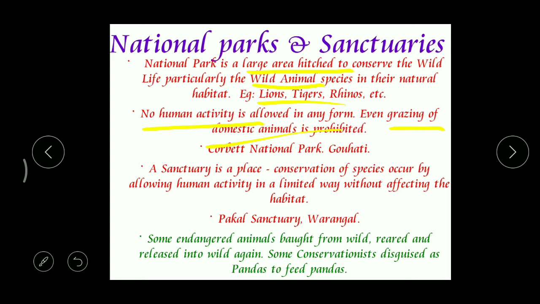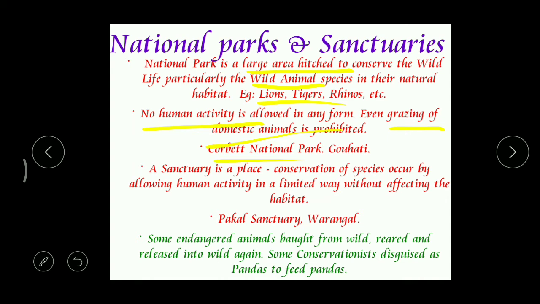Sometimes there are cows, buffaloes, like these animals. They go to the surrounding areas and they start grazing. Even such activities are completely prohibited. Correct. So there should be no disturbance to these animal species in national parks. Then only can the number of these animals be improved. Correct. So that's the meaning, and that's the aim of national parks.